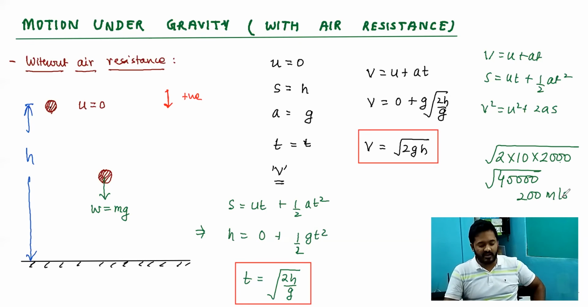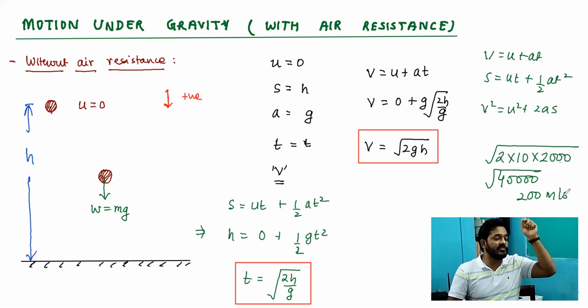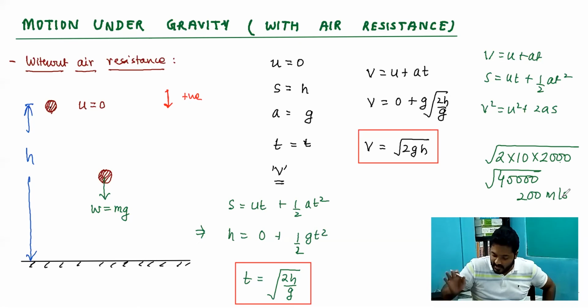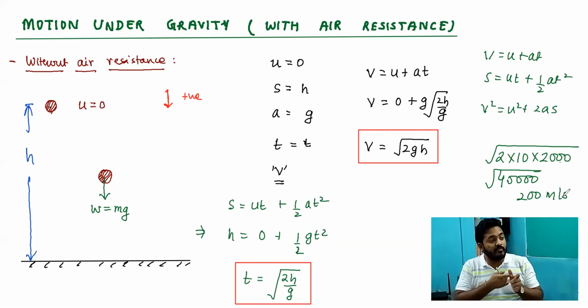Imagine going out in the rain when it is raining with 200 meter per second. The umbrellas will get holes. If we are walking in the rain, we will get blisters on the skin, and maybe we will die because it's a very high speed, 200 meter per second. So it will be like raining bullets.